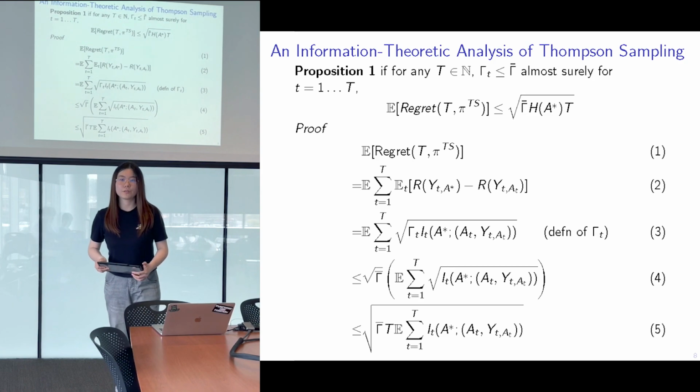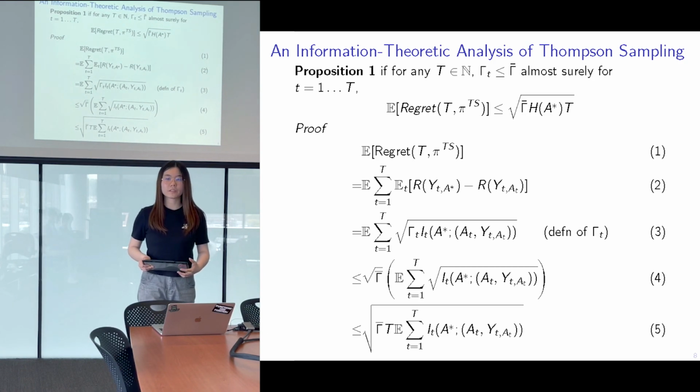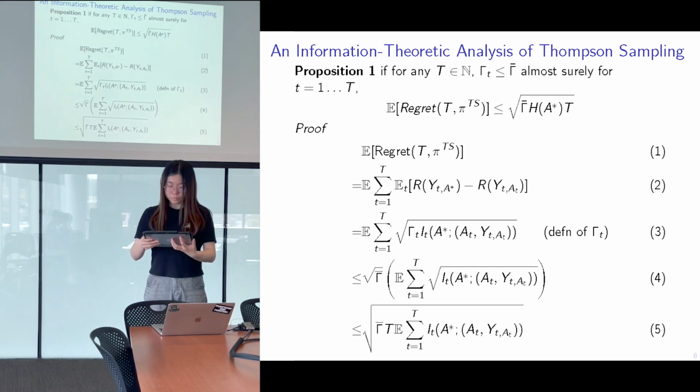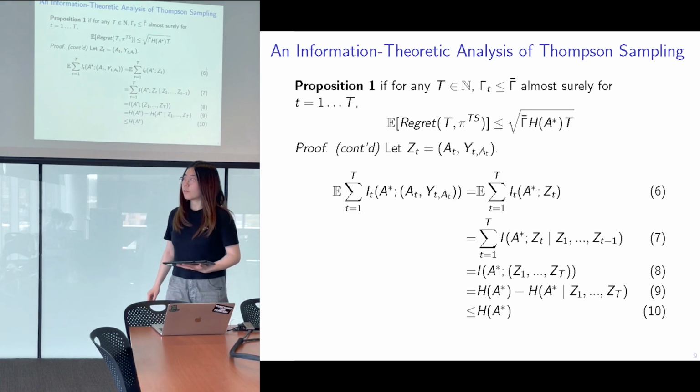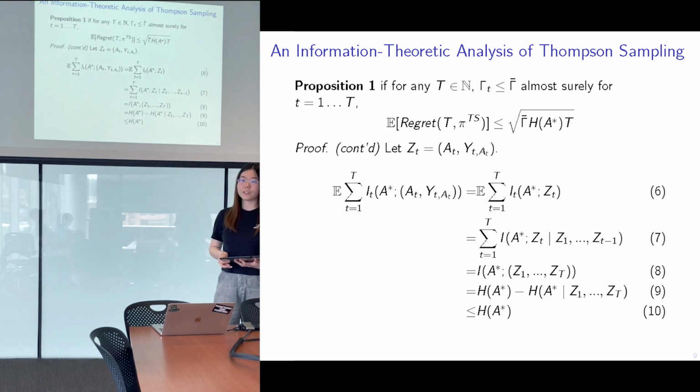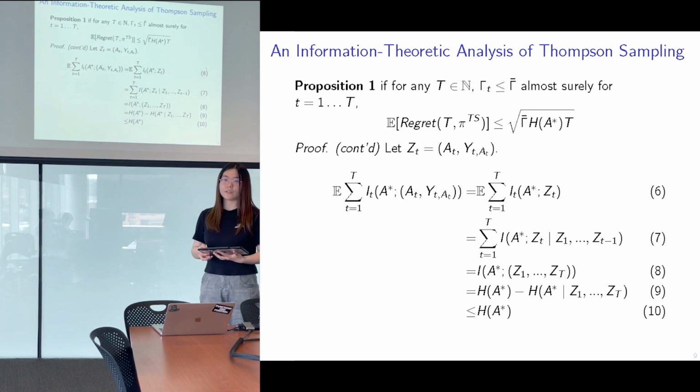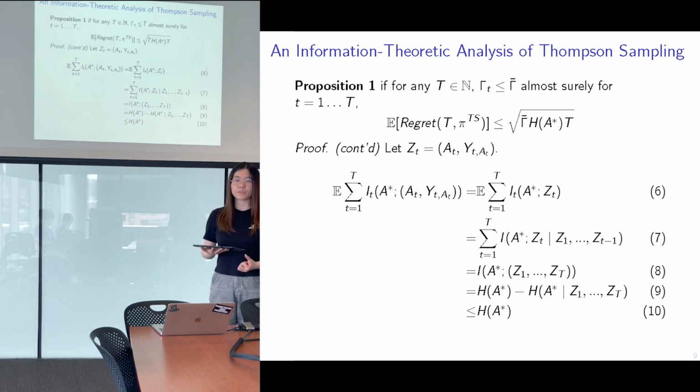The next step is to find an upper bound for the expected summation of information gain. To do this, for step 6, we use the definition of Z. For step 7, we just use the expansion of expected value. For step 8, we use the chain rule of mutual information. For step 9, we use the entropy reduction form of the mutual information. And to get step 10, we use the non-negativity of entropy. All these theorems are provided in the appendix.